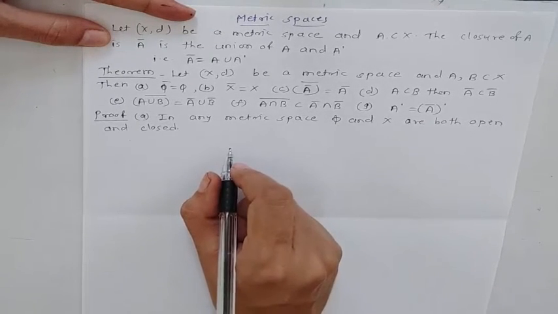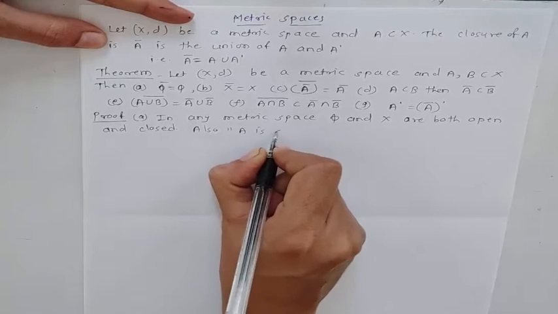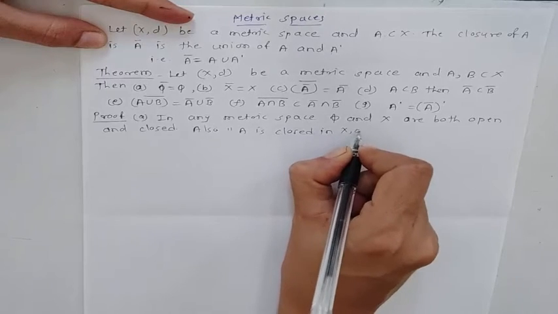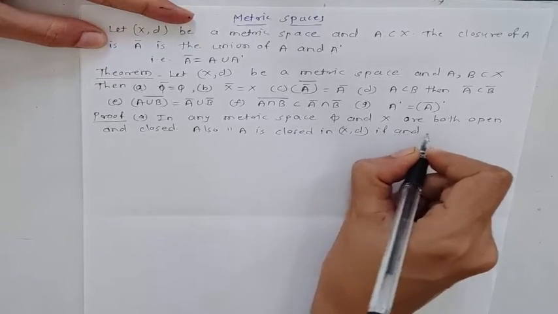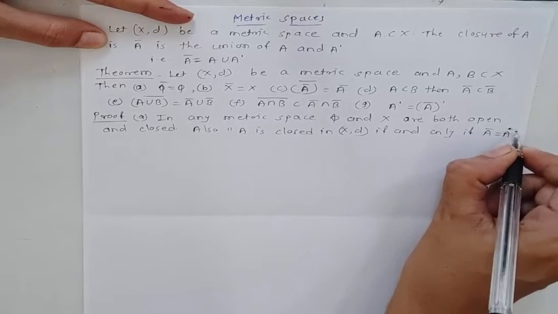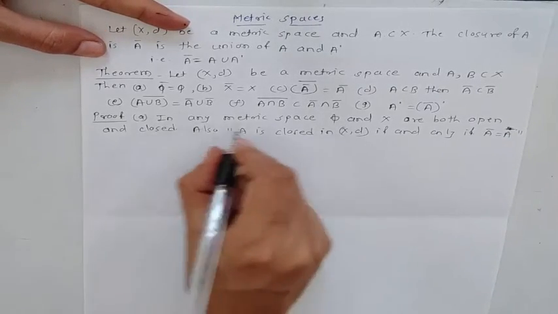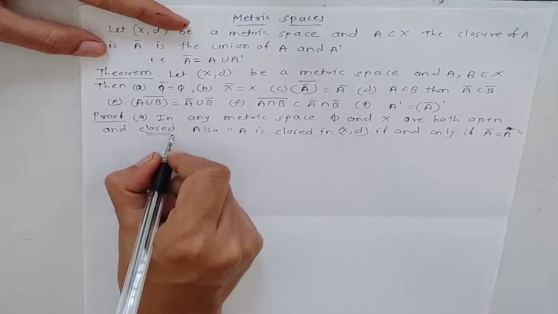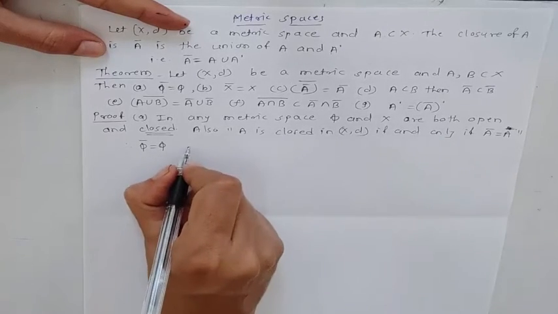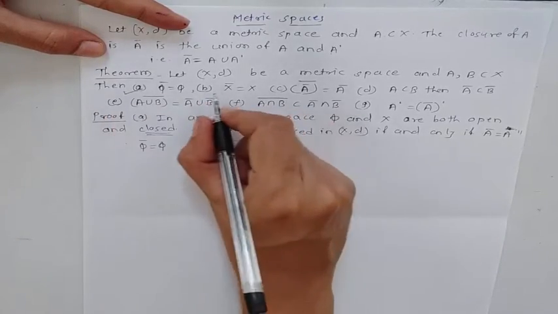And by known theorem, any set A is closed in the metric space (X, d) if and only if A equals A closure. Then we say that A is a closed set. Here both phi and X are closed sets. Therefore, phi closure is equal to phi. By this statement also, X closure is equal to X. Hence we proved both the points.